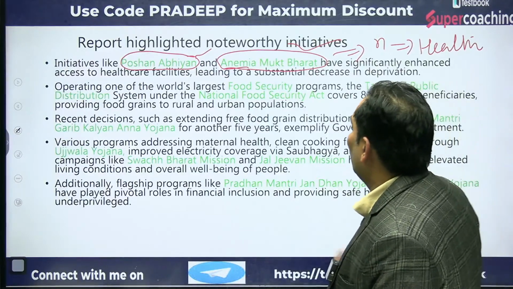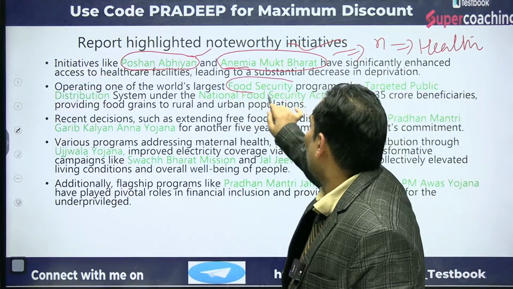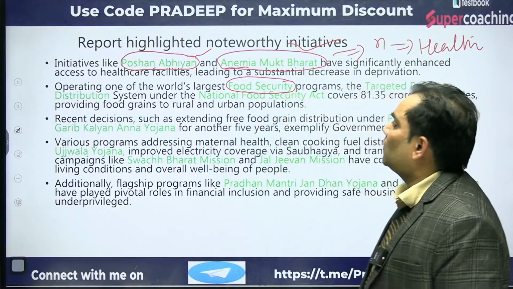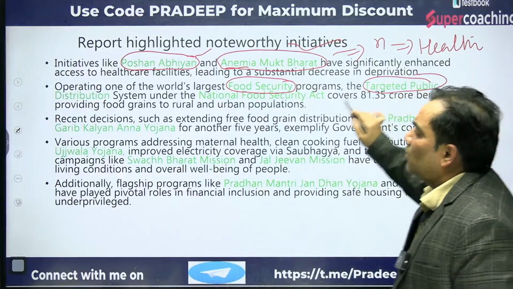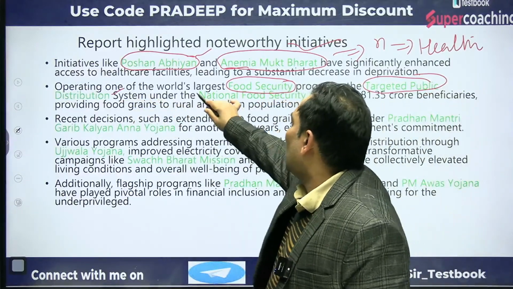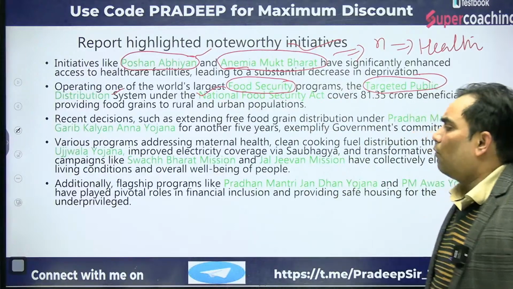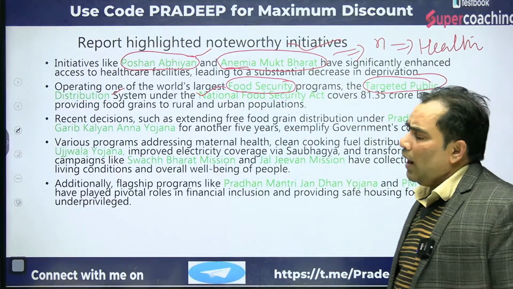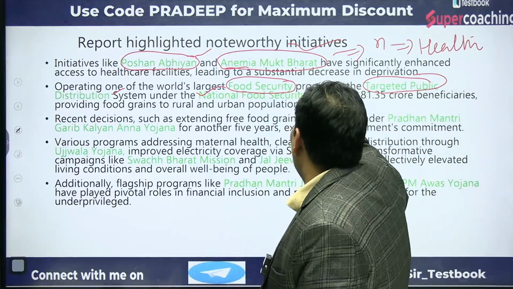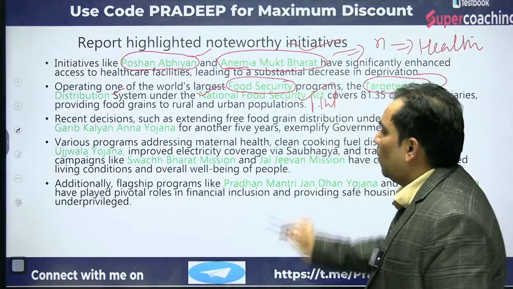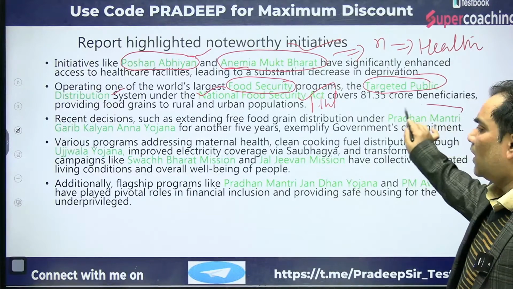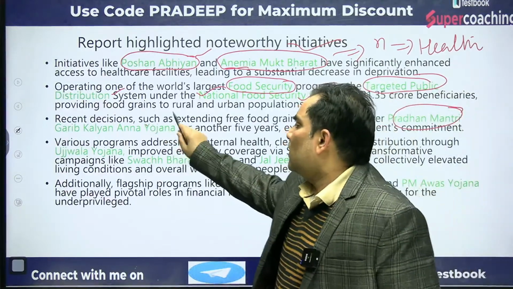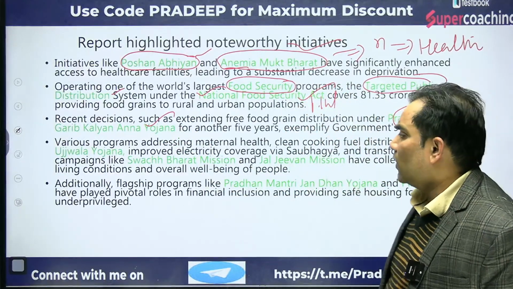And there is access to food. The people are having access to food for nutrition, and we have the targeted public distribution system, and we have the National Food Security Act. That's why people have access to nutritious food, and we have discussed all these things. Now, the recent decision of Pradhan Mantri Garib Kalyan Anna Yojana is also for nutrition.